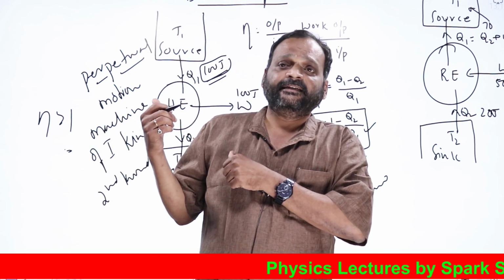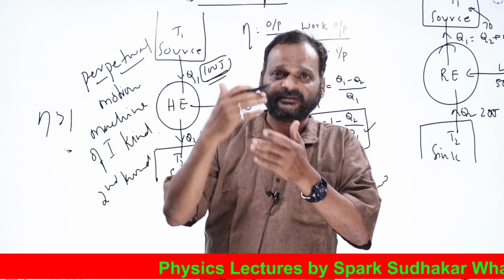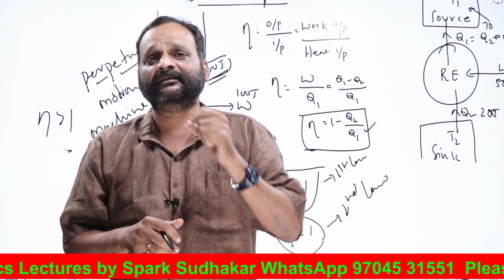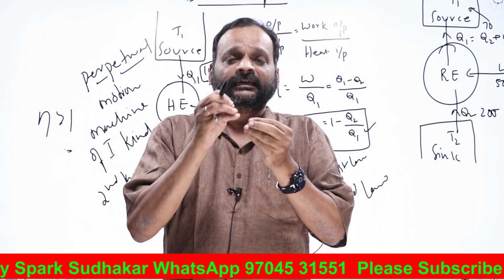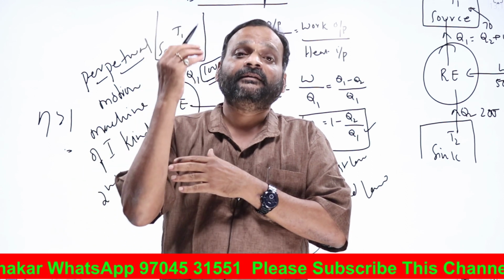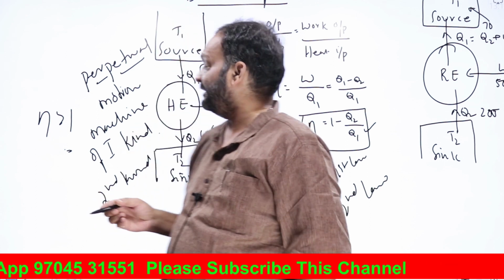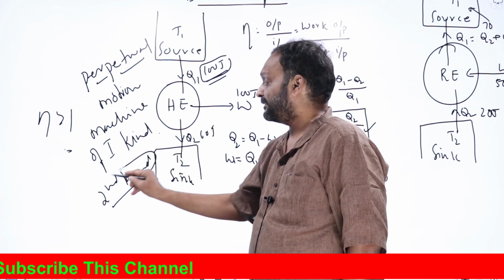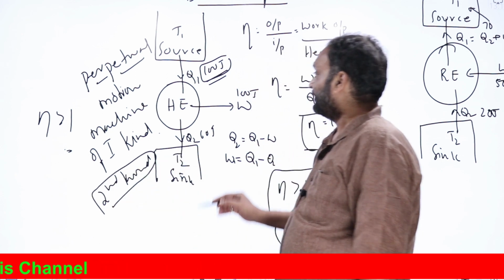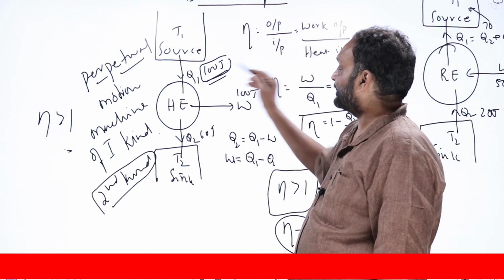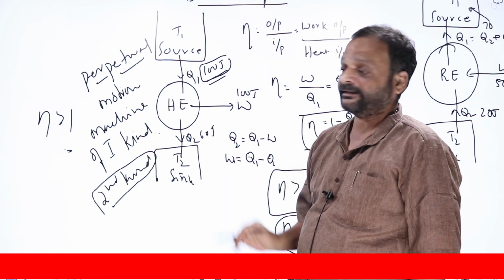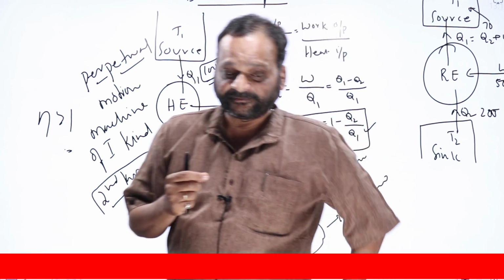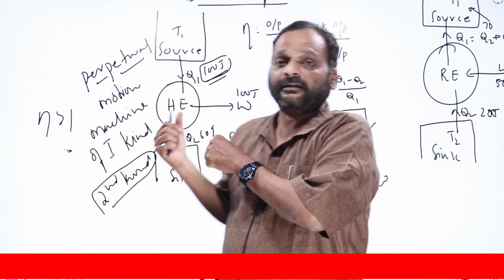It is based on a heat engine. Because those definitions are almost similar, they combined the two and gave us what is known as the Kelvin-Planck statement. The Kelvin-Planck statement talks about an ideal heat engine. What is a perpetual motion machine of the second kind? An engine which takes 100 joules and converts all 100 joules into work. That is impossible according to the second law of thermodynamics. The Kelvin-Planck statement talks about a heat engine.